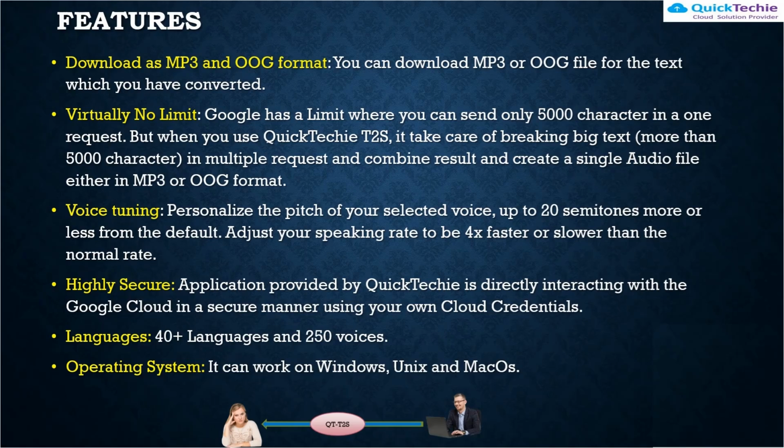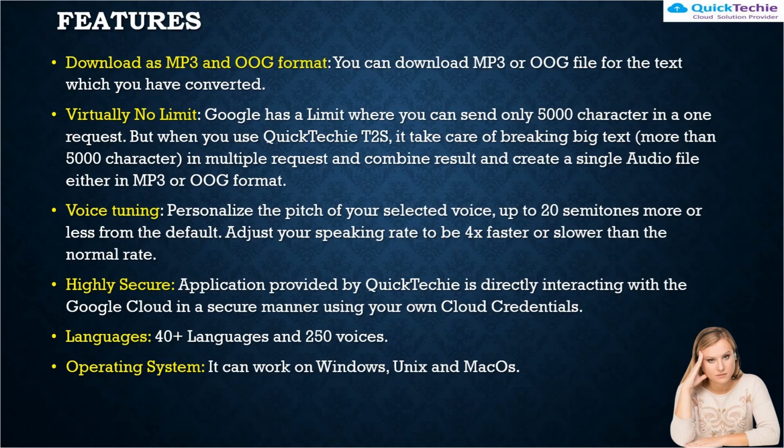Google has a limit of 5000 characters in each request, but we have created this software in such a way that there is no limit. You can create as big a text file as you want and convert it into a single MP3 file. What we do basically is submit multiple requests if there are more than 5000 characters, and then we accumulate the results and finally give one MP3 file or OGG file.